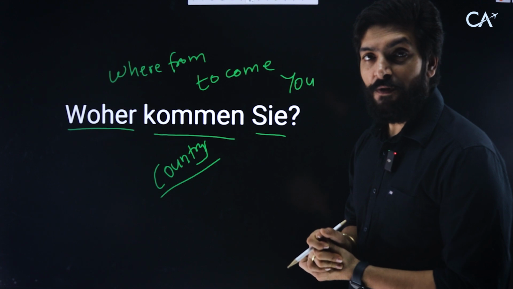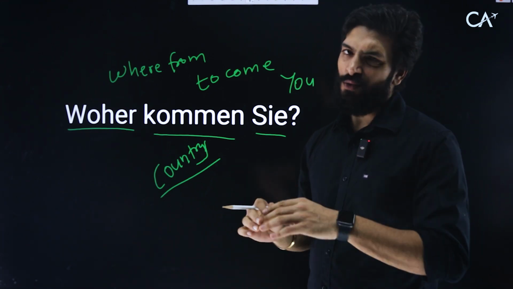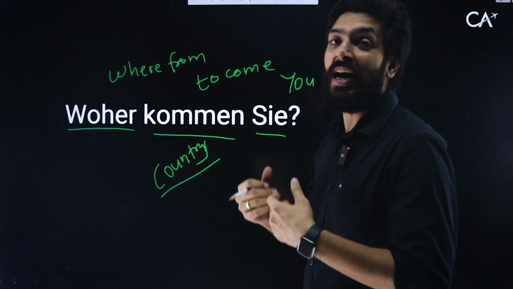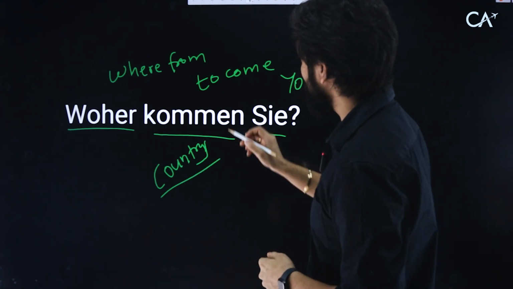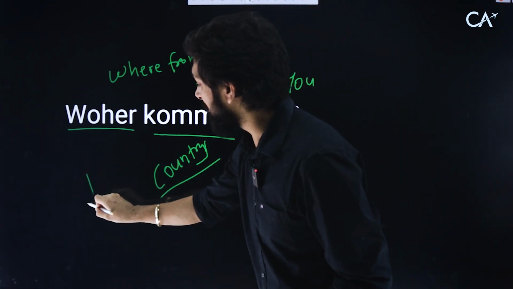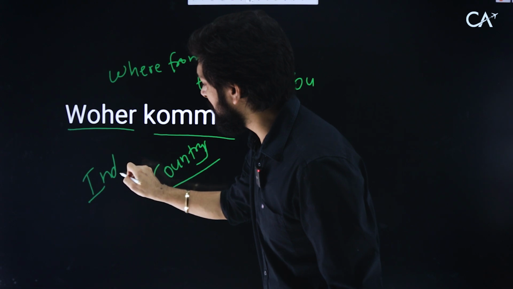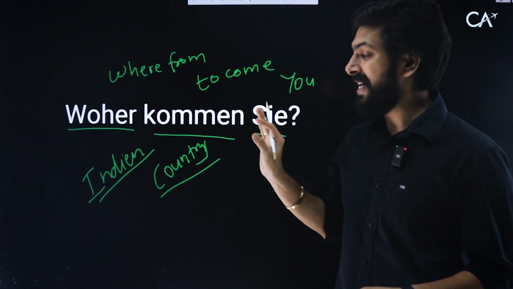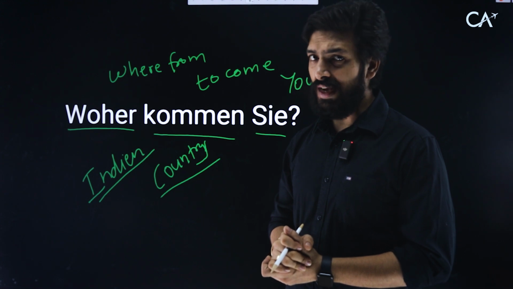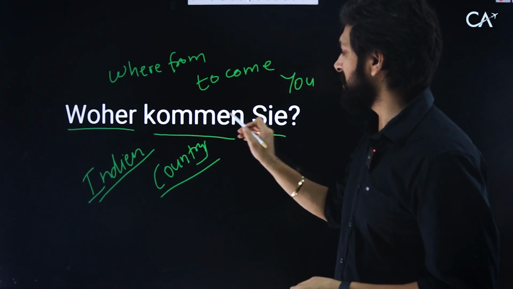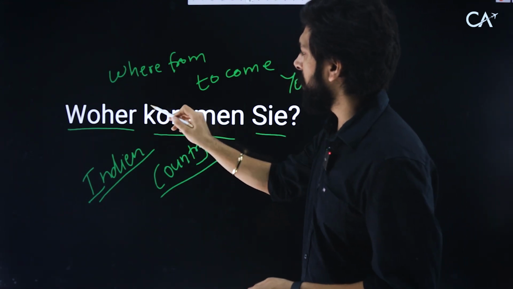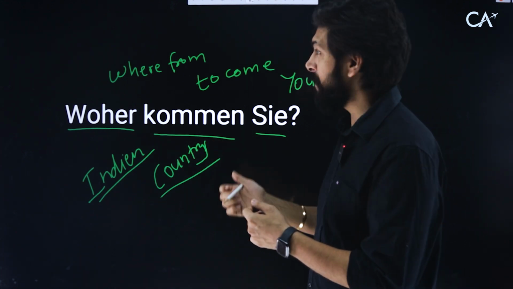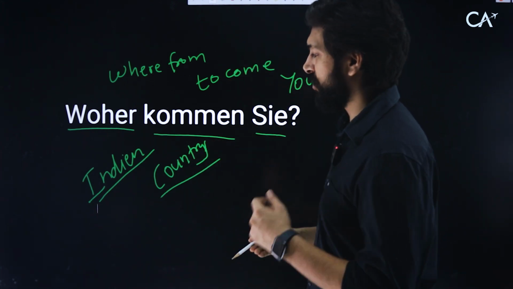Now I know some of you might be looking for the answer. We'll see the answer later, but I can tell you the translation of our country, that is India. India is not called India, it is called Indien. Please remember, it is called Indien, not India. Okay, Indien. Woher kommen Sie, that is where do you come from, and the answer is Indien, that is India. Okay, now we're getting into a nice conversation actually.